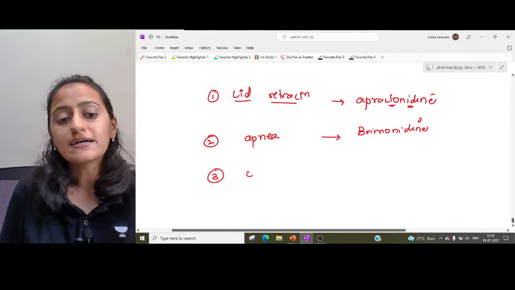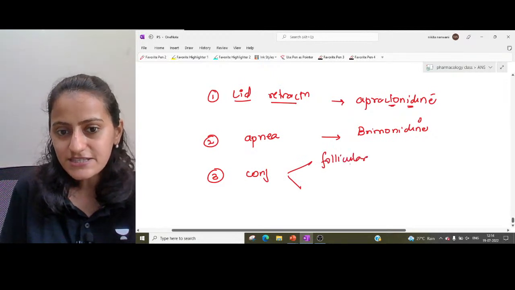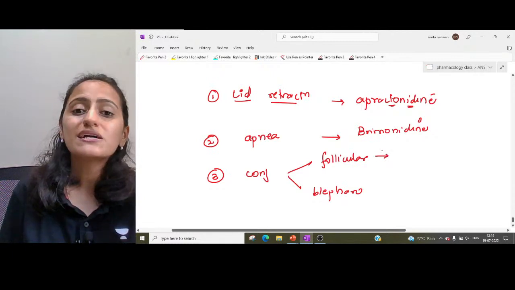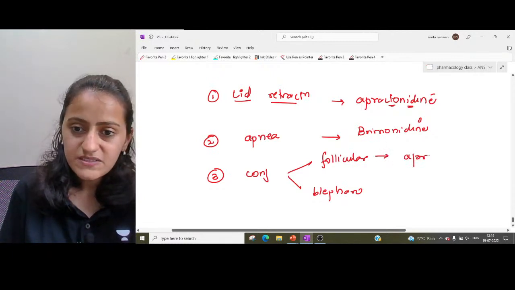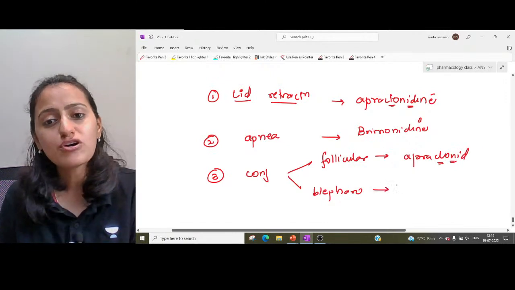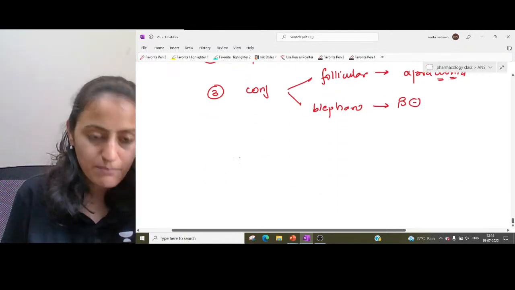Next one is conjunctivitis. In conjunctivitis, you have follicular conjunctivitis and you have blepharoconjunctivitis. Follicular conjunctivitis is apraclonidine, right? Blepharoconjunctivitis is BB, that is beta blocker. Okay, that is beta blocker.